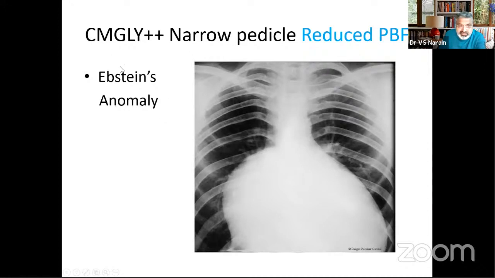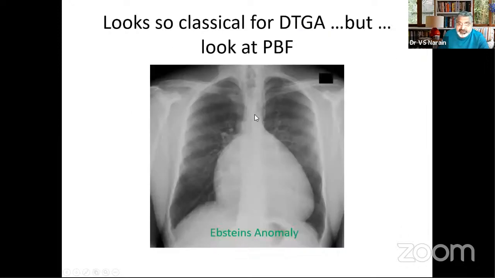So if it is cyanosed, it has to be Epstein's anomaly. Classical Epstein's anomaly will have a reduced pulmonary blood flow. Why? Because of the functional pulmonic stenosis. So a narrow pedicle will be there. There will be gross cardiomegaly, which you will not find in detranspositions. But the most important difference is that the blood flow is reduced.